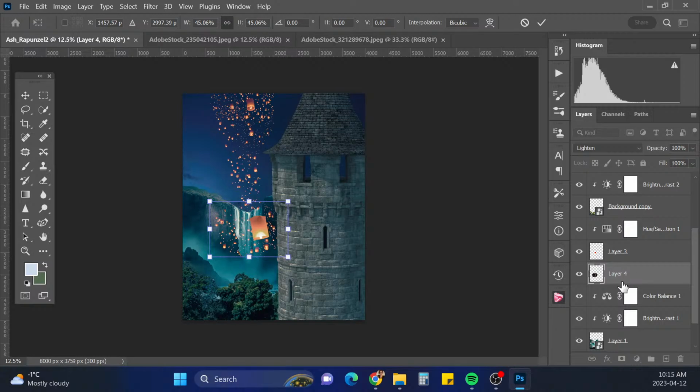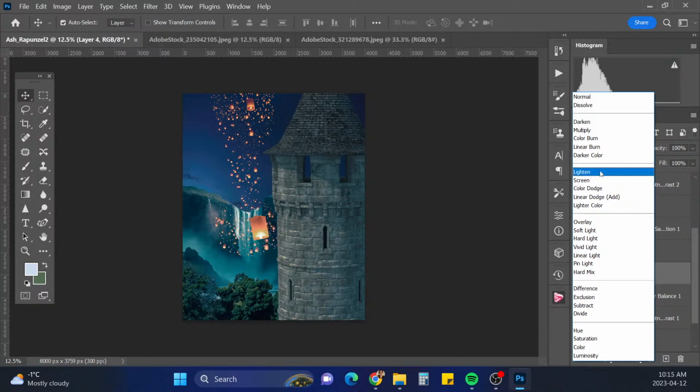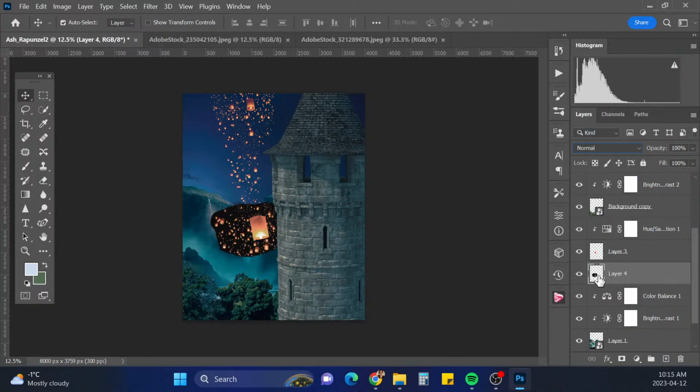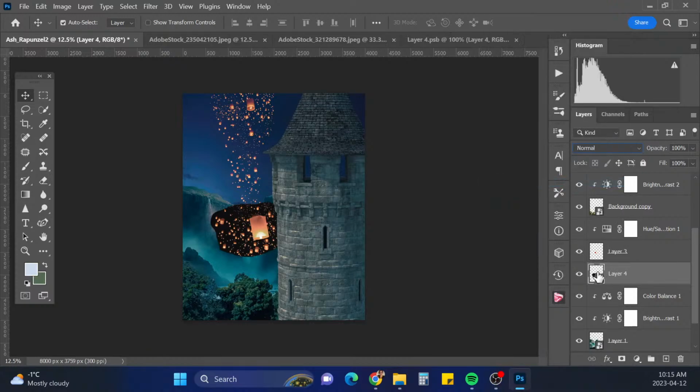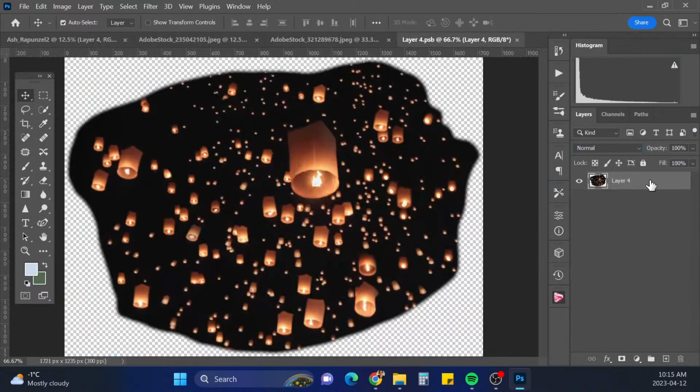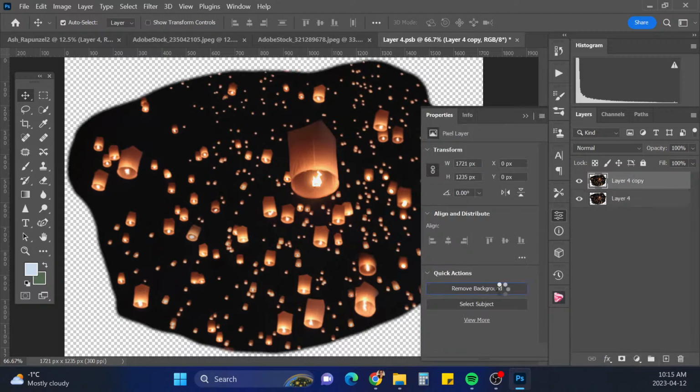Actually, I think what I'll have to do, I'm gonna take a step back. We're gonna put that back to normal. I'm just gonna turn it to a smart object here. And what we'll do is try to remove the background on it. No, okay, that's not gonna work.